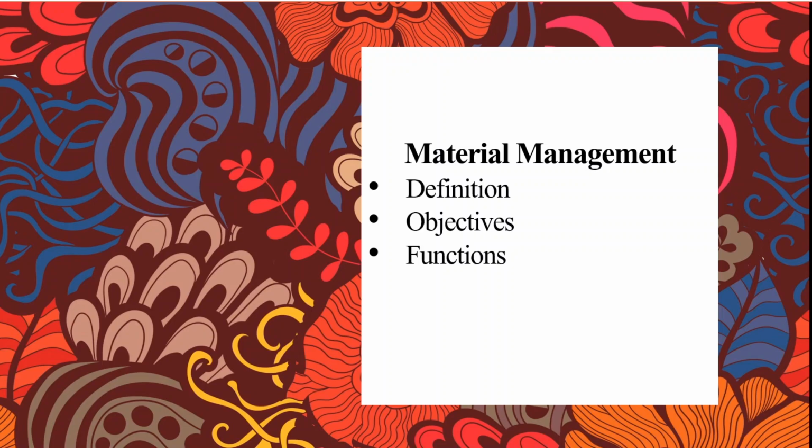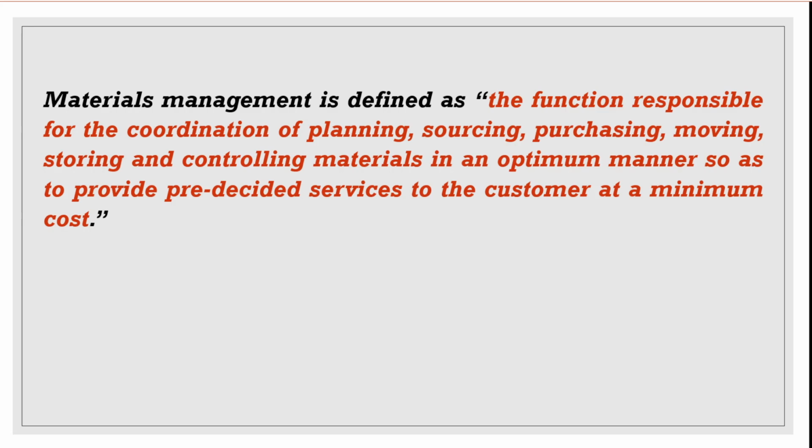Now coming to the definition. Material management is defined as a function responsible for coordination of planning, sourcing, purchasing, moving, storing and controlling materials in an optimum manner so as to provide pre-decided services to the customer at minimum cost.